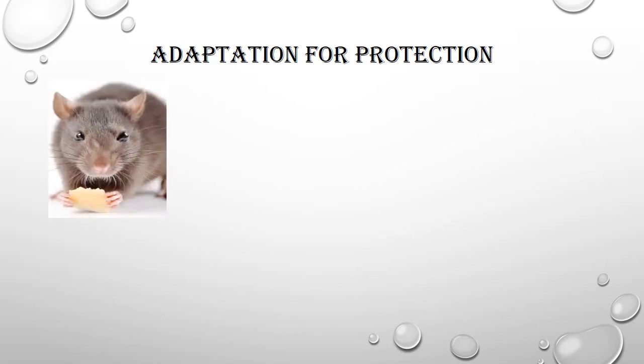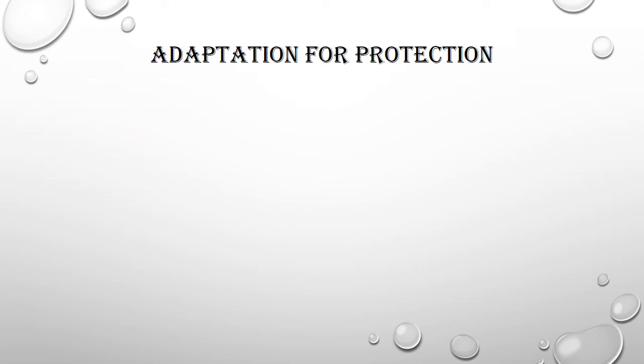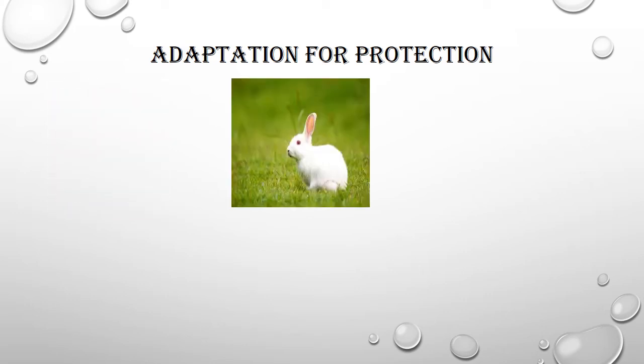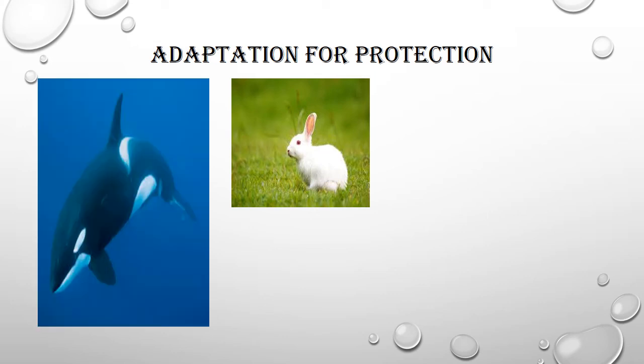First, let's talk about rats and rabbits. These are the animals which go deep into the soil. Rats and rabbits make their homes deep in the soil to escape from enemies like eagles, owls, foxes and cats, so they can protect themselves.